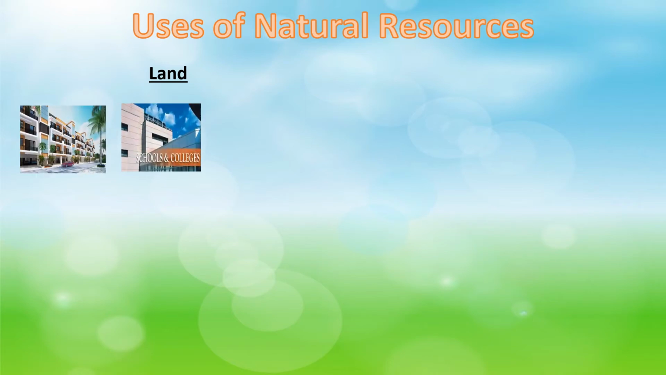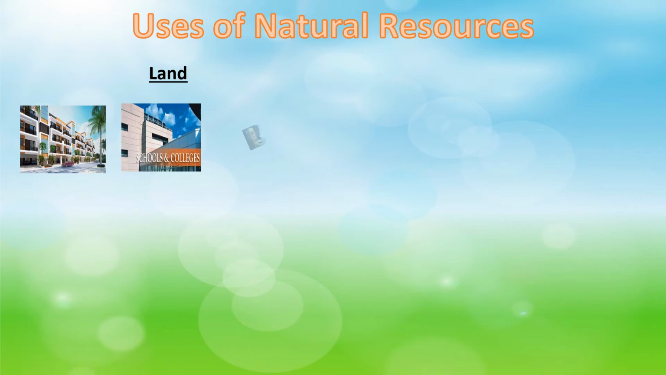Land is used for residential and educational purpose. What does this mean? This means we construct houses to live in and also construct schools, colleges and universities for educational purposes. Hence it is called residential and educational.